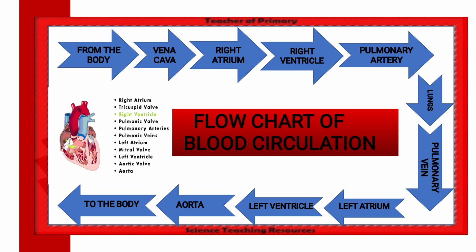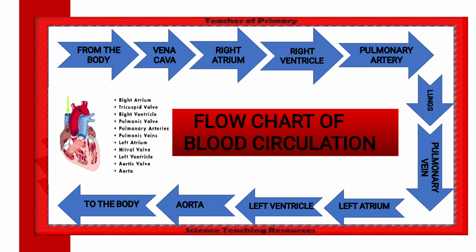Now here is a flow chart of blood circulation in a simple way, because blood circulation is a little complicated. So I have made it in a flow chart way so that you can learn it easily. Now the upper portion of the body and the lower portion of the body will give blood.